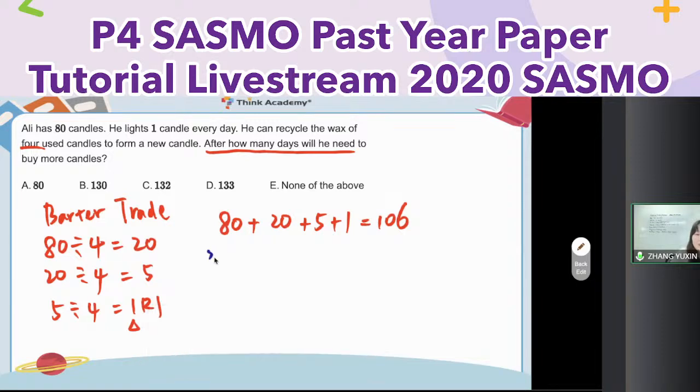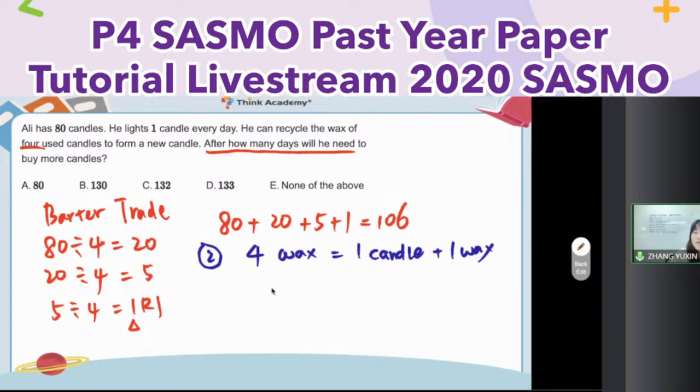Let me see. Method 2, maybe it is based on the replacement question. So here I know it means 4 bags can redeem a new one. So 4 bags, I can redeem 1 candle. As well, if I use a candle, I can have 1 wax, right? So 4 wax equal to 1 candle and 1 wax.